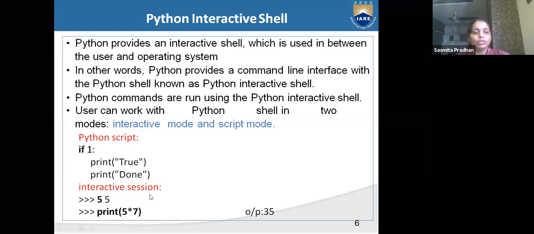You have to remember all the rules and use them in your program, otherwise your program will show an error. But in interactive mode, 5, you get 5 as output. Print 5 into 7 means the output will be 35.